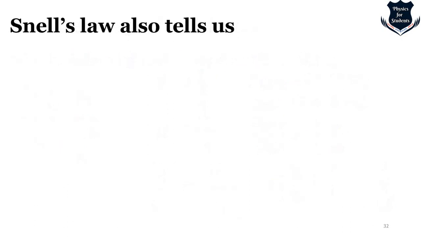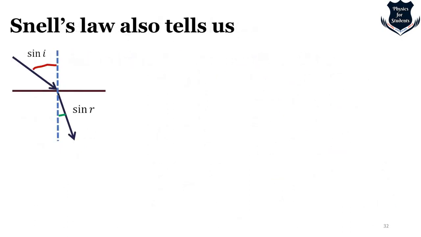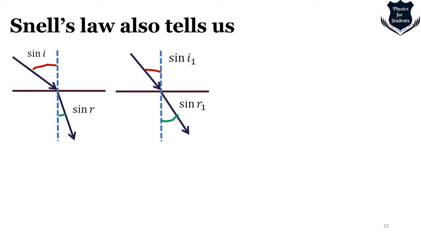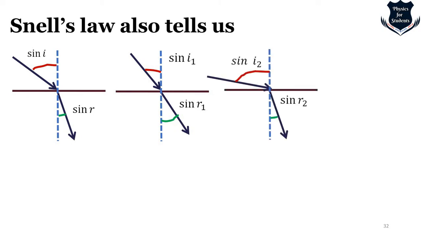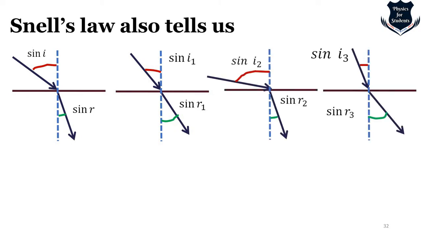Okay. So Snell's law also tells about one thing: if I am moving from this direction, the incident ray changes to this in the second case, changes to this, which becomes more in the third case, changes to even more, and becomes lesser in the fourth case. What we get is that sin i by sin r is a constant, right? And we can solve problems.